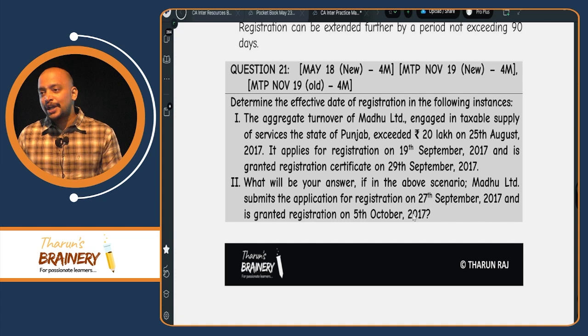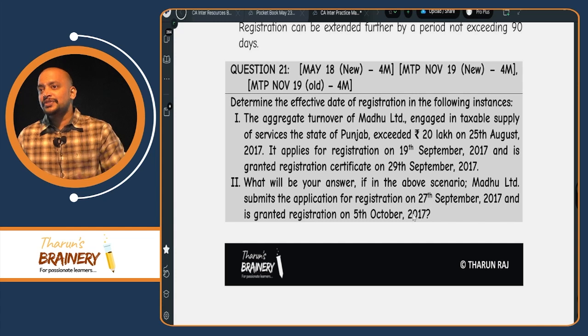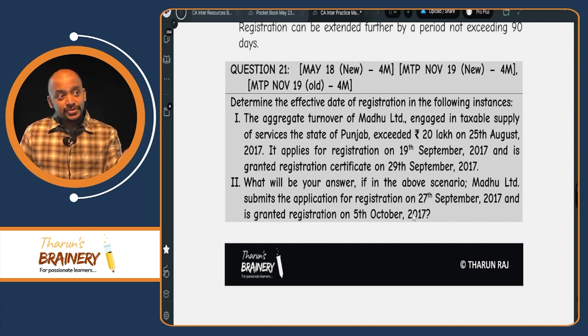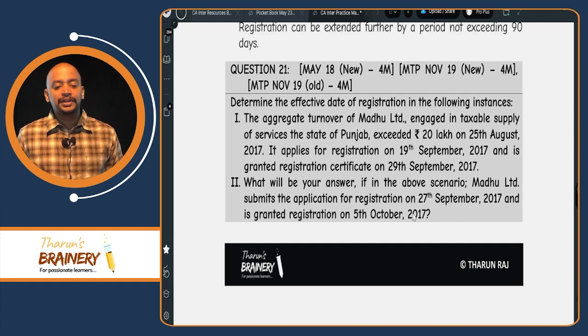Say for example, today you are liable to get registered. You make application for registration within next 30 days. Then today will be taken as the effective date of registration. Suppose you make application for registration beyond 30 days from the date you are liable to get registered, then only when you get the registration certificate, that date will be taken as the effective date of registration.